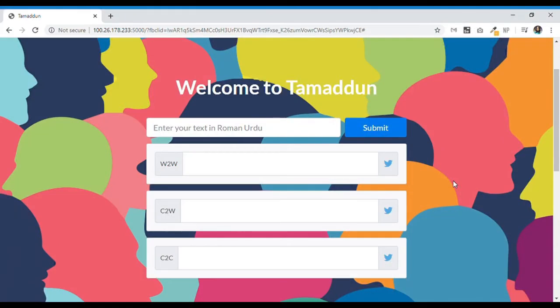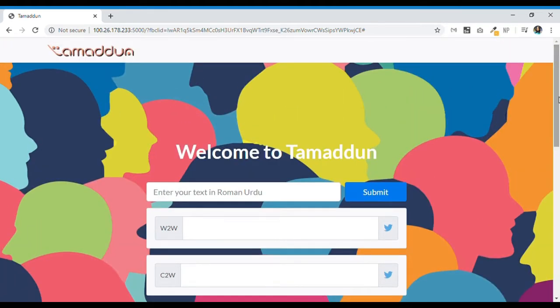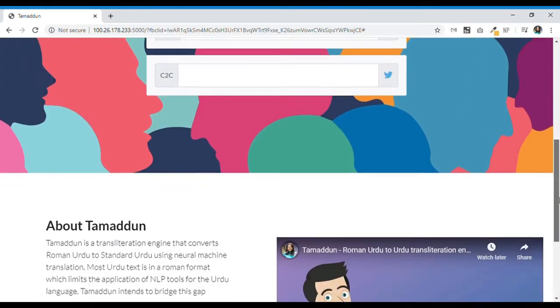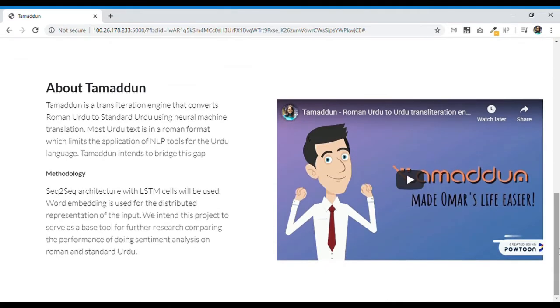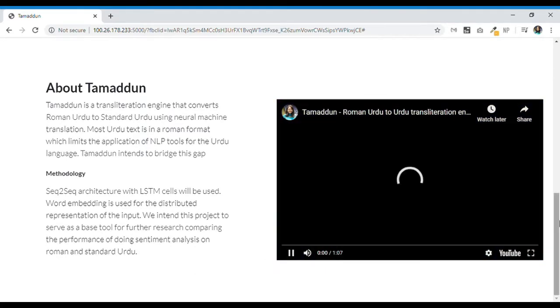You are looking at Tamaddun's webpage, which has a clean and user-friendly interface. You have this space to enter your text and a submission button, which gives you 3 transliterations of your text: word to word, character to word, and character to character. On top, we have a custom designed Tamaddun logo, and on scrolling down you find an About section. We also have a video embedded through YouTube.